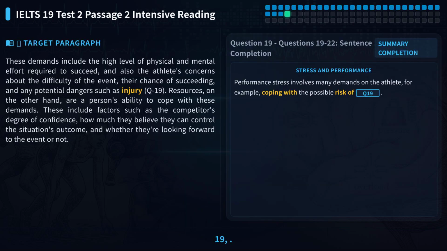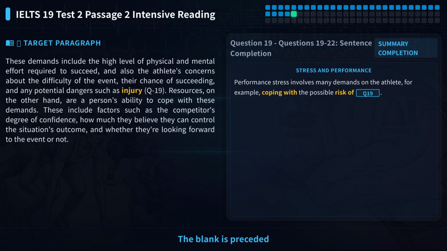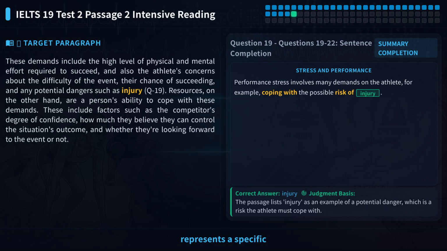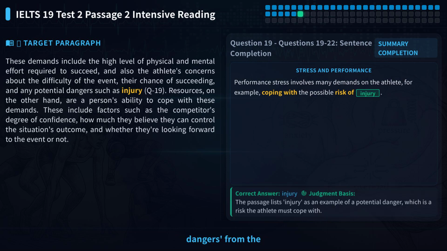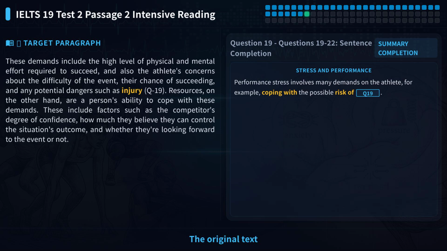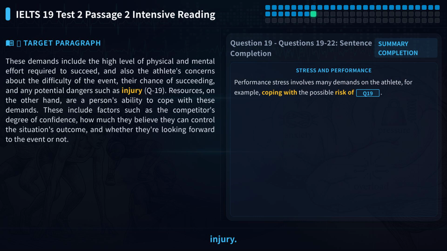Let's look at question 19. The statement says athletes' concerns include potential dangers, such as what? Please pause the video and think about it first. The blank is preceded by potential dangers, such as, so we need a noun that represents a specific danger. Let's go back to paragraph B. The keyword potential dangers from the question is found near the end of the paragraph. The original text says potential dangers such as injury. The word injury is directly given in the text, no replacement needed. So the answer to question 19 is injury.